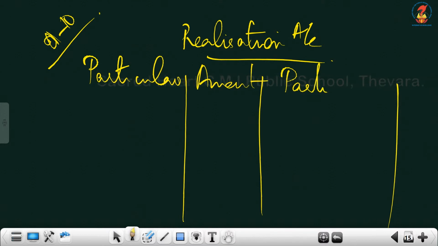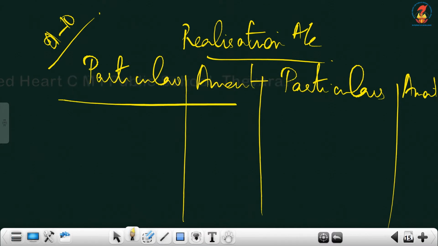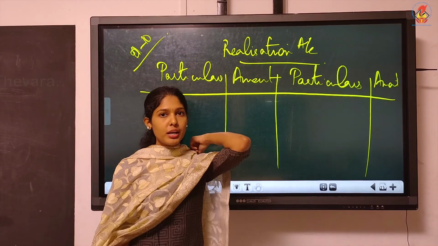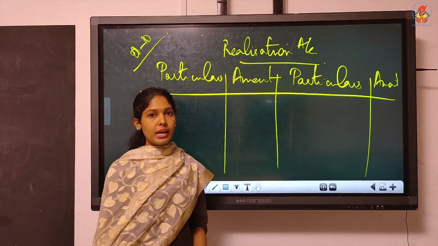The process is different. And you have already learned the process when you learned the journal entries. So what's the first step when you learned the journal entries? What's the first journal entry you learned regarding realization?